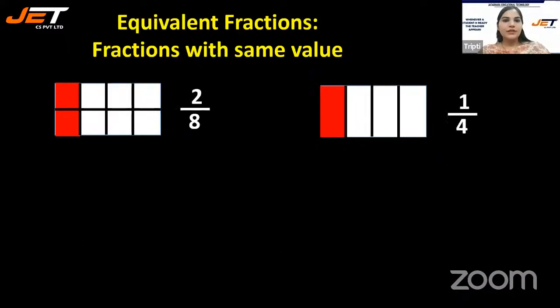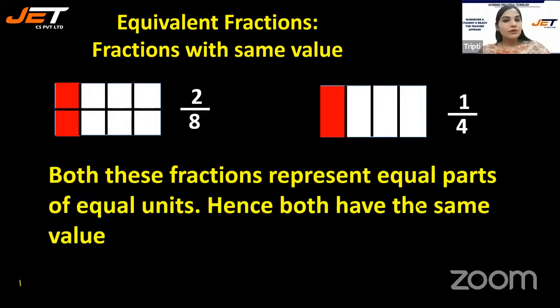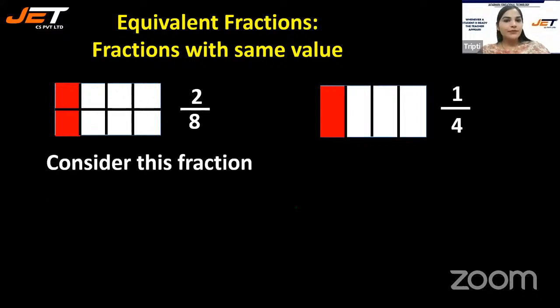Perfect. Let's go to the next one. Now, there are some fractions which have the same value. How can we figure out that these fractions have the same value? Those fractions are called equivalent fractions. The name itself says equal. Equivalent means equal. 2/8 and 1/4, both these fractions represent equal value of equal units, hence both have the same value.